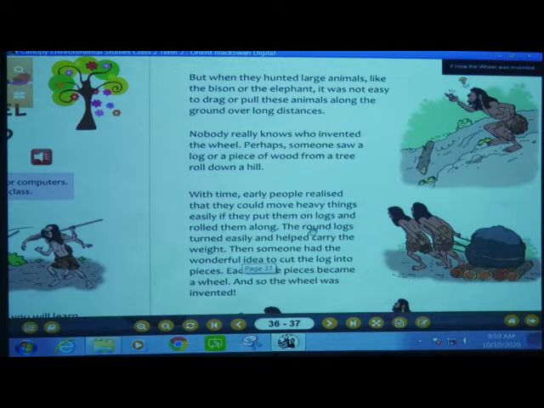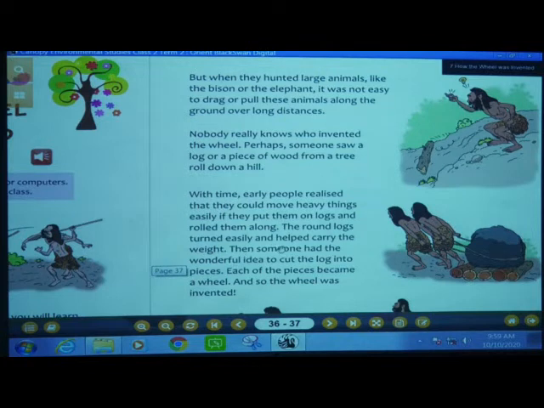The round logs turn easily and helped carry the weight.